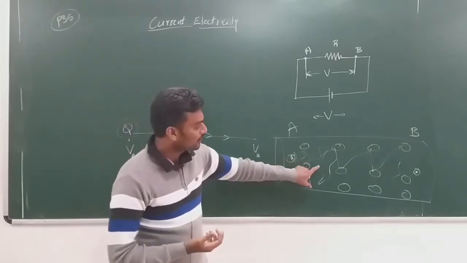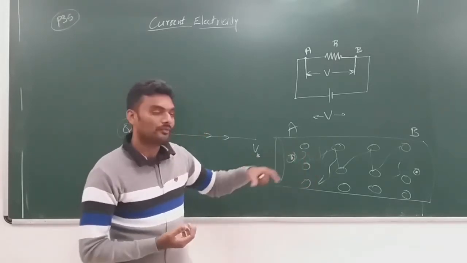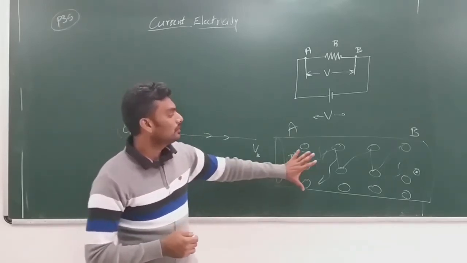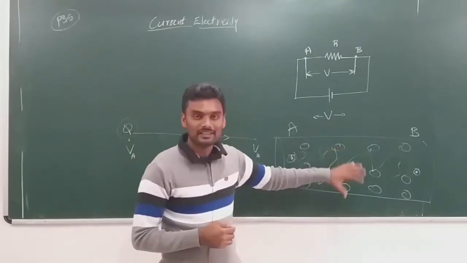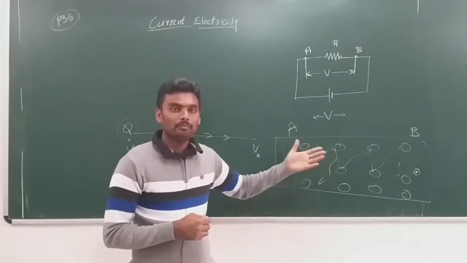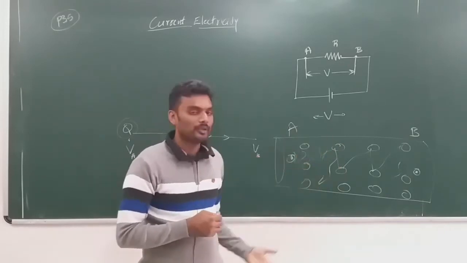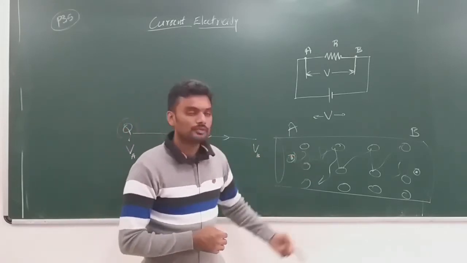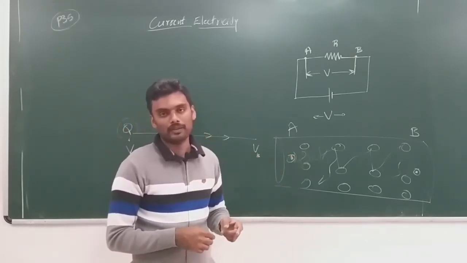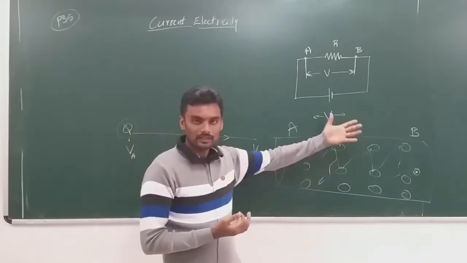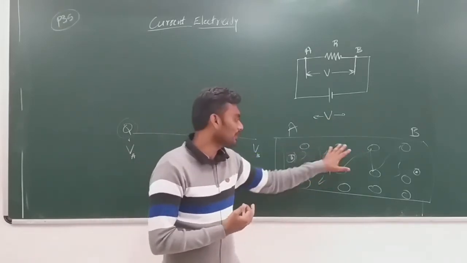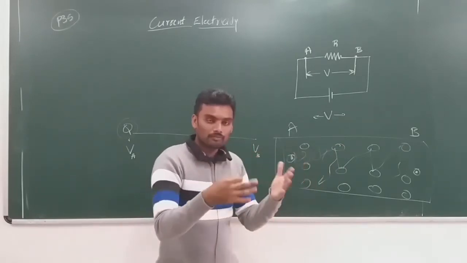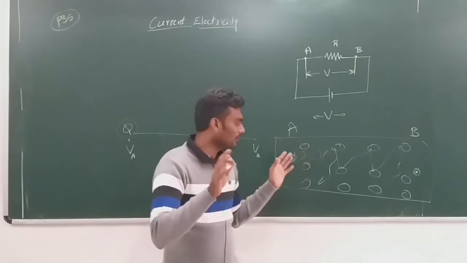So this is one way you can visualize the heating effect of electric current. Now the heat energy dissipated per unit time is itself the power loss due to the cable or due to the conductor. So energy is lost in the form of heat. Now why is the energy lost? Because the ions are vibrating more and hence the temperature increases, and hence it's dissipating heat outside. Okay, it's giving away the heat.